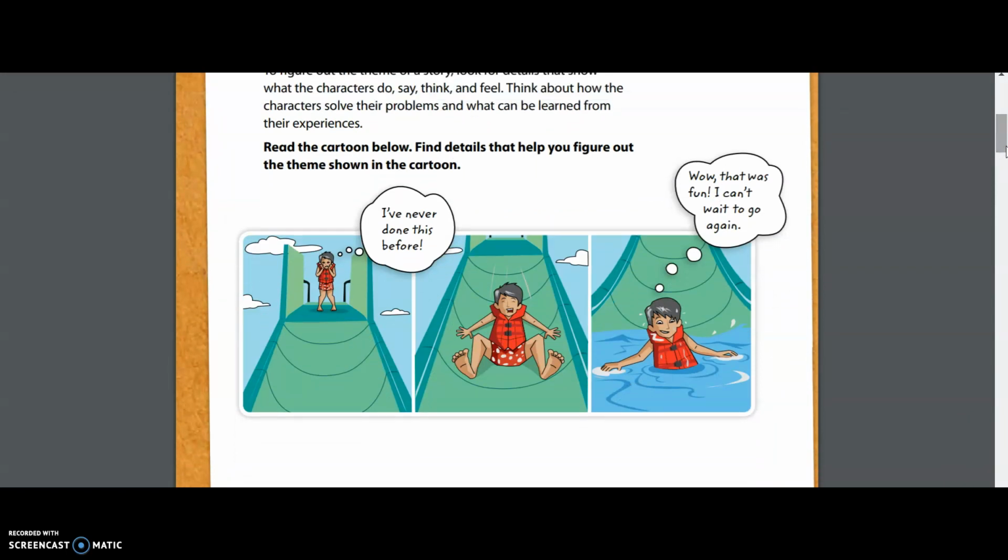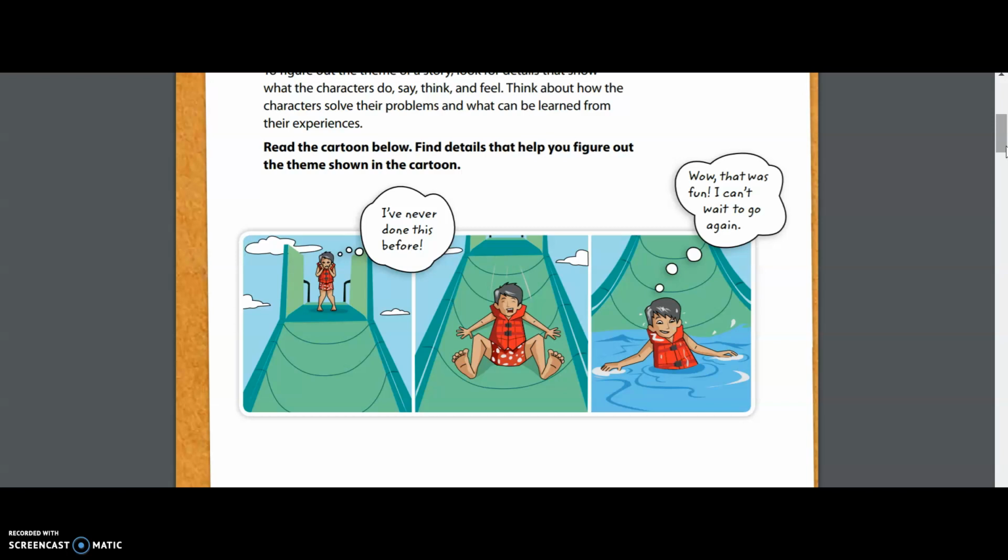And then we see his solution is that he closed his eyes and he was brave and he still went down the slide. The ultimate result of him going down the slide was, wow, that was fun. I can't wait to go again. So he truly was excited about what he got done. Even though he was afraid, he fought his fear and he still went down and he ended up actually enjoying it.